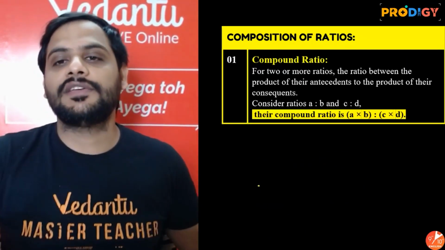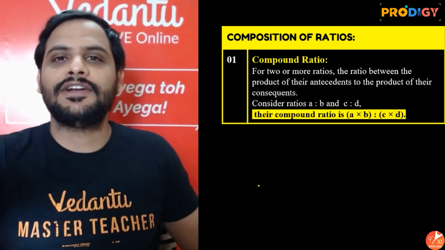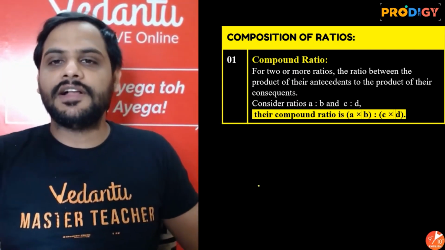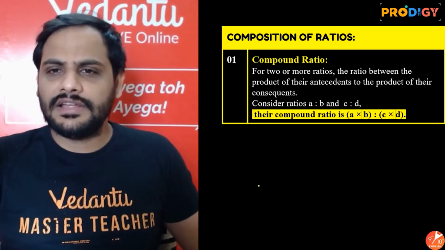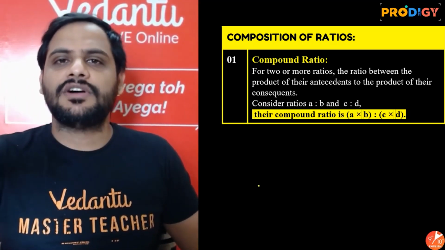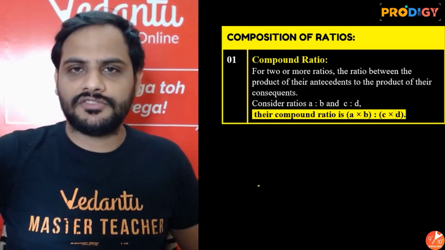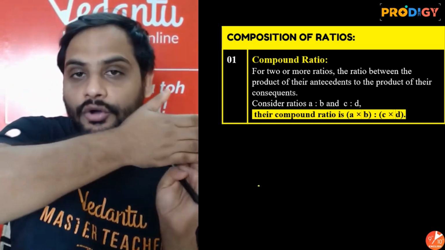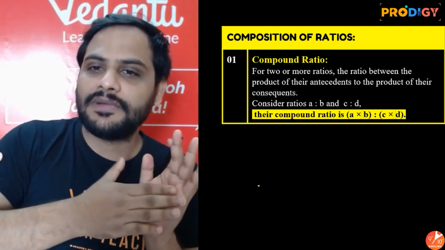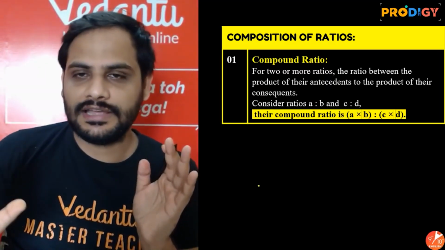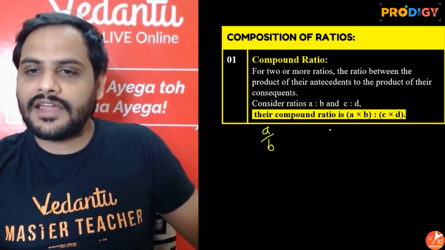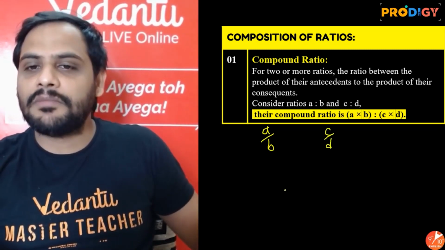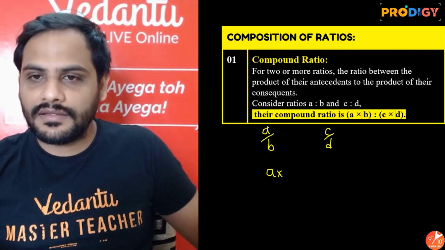Next question beta. The next topic is composition of ratios. What are the different types of ratios we have? The first one is compound ratio. Compound ratio is nothing but multiplication of two or more ratios, such that we are multiplying all the antecedents and all the consequents. Suppose I have a ratio A by B and another ratio C is to D, so their compound ratio will be